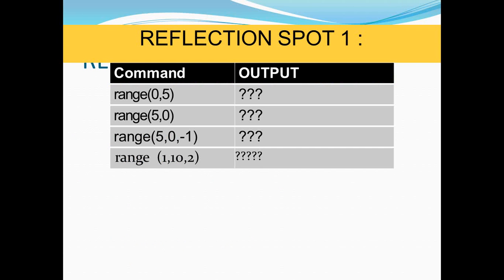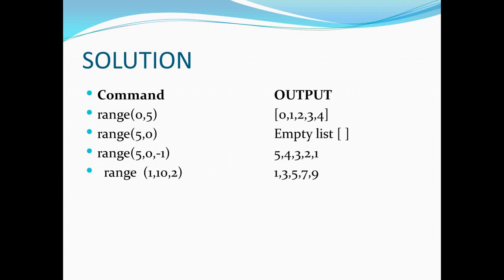Now this is reflection spot 1, students. You go through this code and give me the outputs. The first command is range(0, 5). This command will produce a list of values 0, 1, 2, 3 and 4.